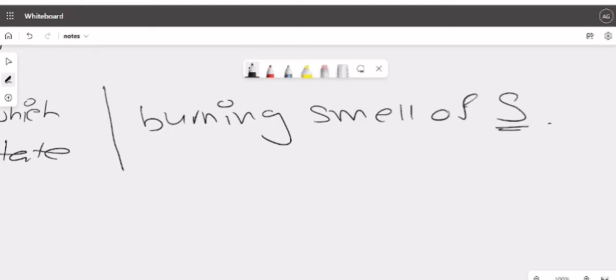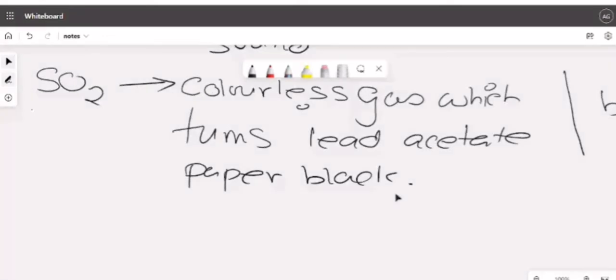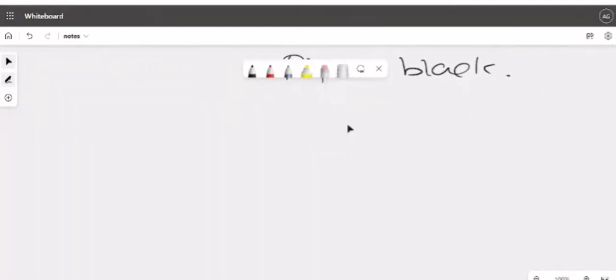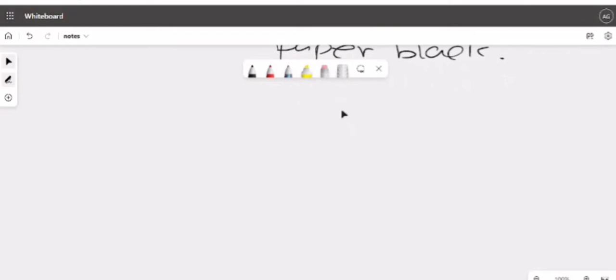Clear? So this particular gas has a burning smell of sulfur. So if this gas turns lead acetate paper black, then it is SO2. Both will turn lime water milky, SO2 and CO2, but who will turn this paper black? That is SO2. Clear? Understood?